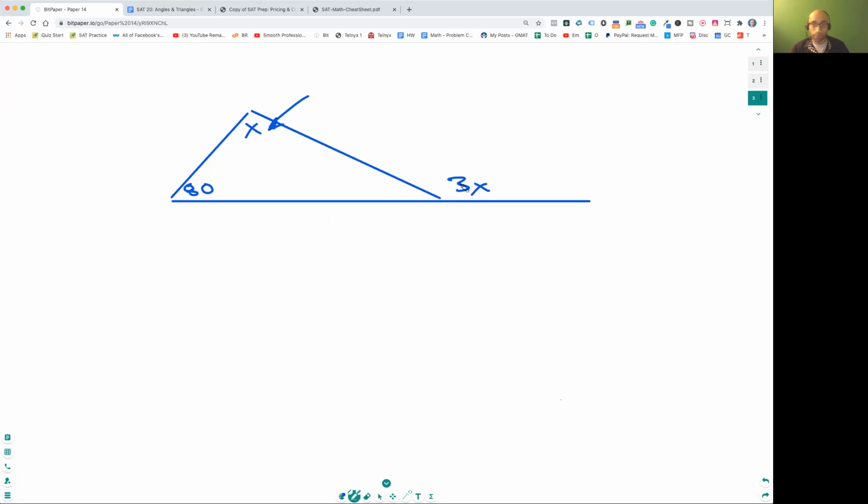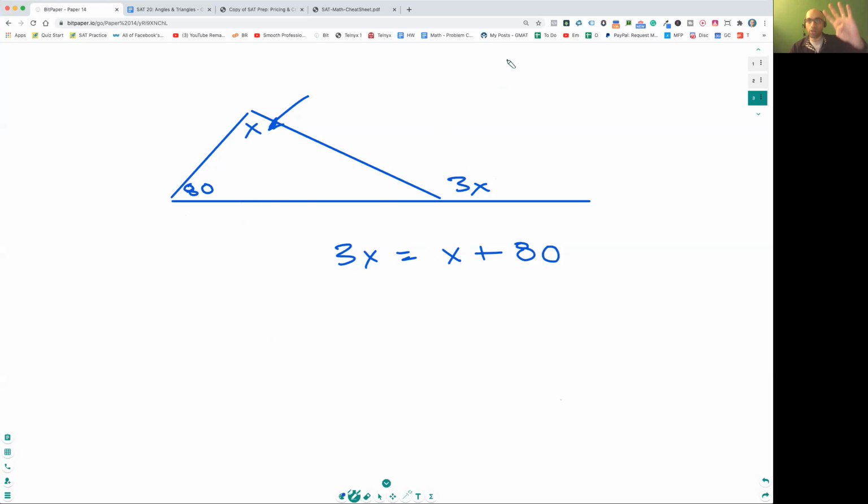So how do you do it? Exterior angle theorem, right? This is a triangle. Sorry, this is your exterior angle. So all you're going to do is 3x is equal to this plus this, right? So you get x plus 80. Does that make sense, Crystal and Nigel? This is the exterior angle theorem. That's it. As simple as that. Remember this idea: this is equal to this plus this. Remember the exterior angle theorem.